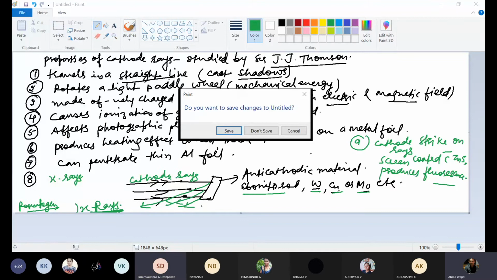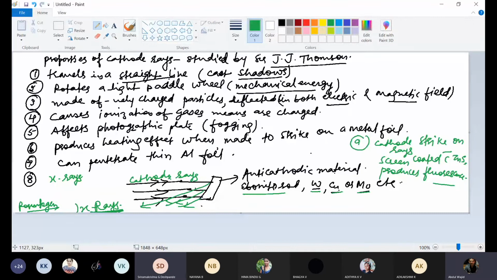Sir, do the characteristics of these cathode rays also depend on the cathode? Cathode ray characteristics depend upon what you are asking. Sir, if we are having a cathode of copper, will there be any change in the cathode ray if we use platinum? Is there any difference with the difference in the material? Of course, the temperature, pressure and potential difference required will differ.